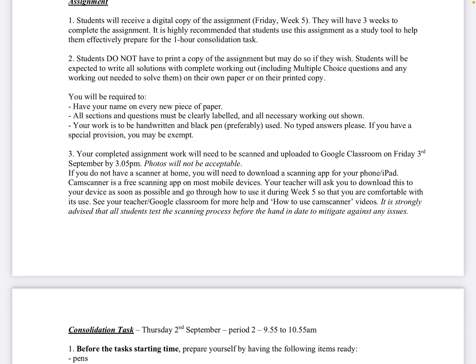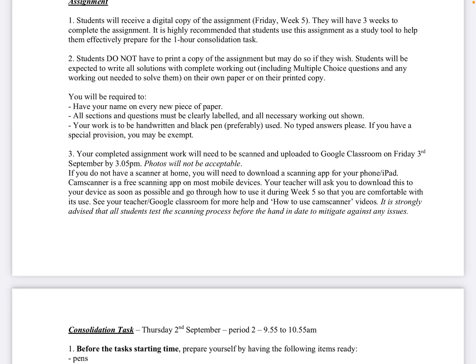So if you don't have that, you will need to download a scanning app. Now, Mr. Abby Elias uses Cam Scanner with a lot of his classes. He says it's free, and you can download that from the App Store or Google Play. Now, make sure you don't press the costing section because it actually is free. You've just got to close all the pop-ups where they talk about cost and you'll get to the free section, okay? All right, so your teacher will ask you to download this to your device as soon as possible.